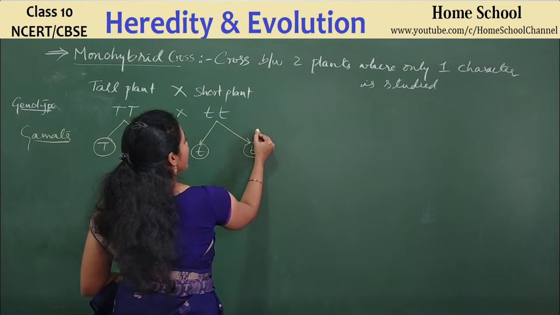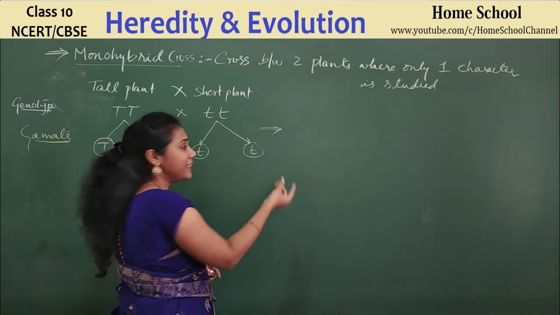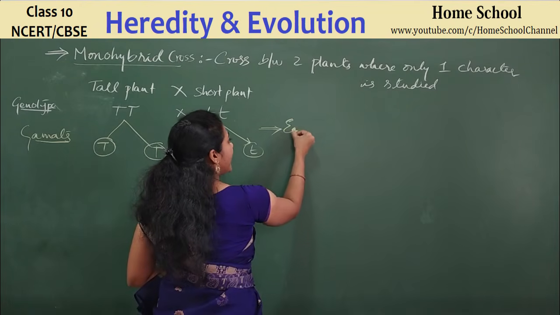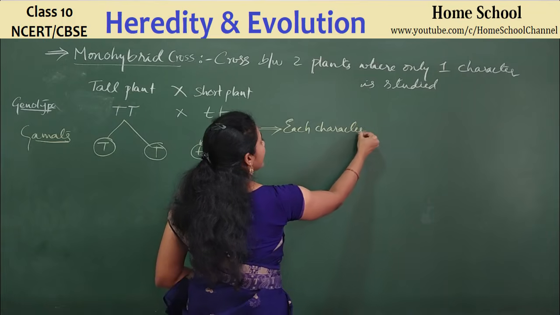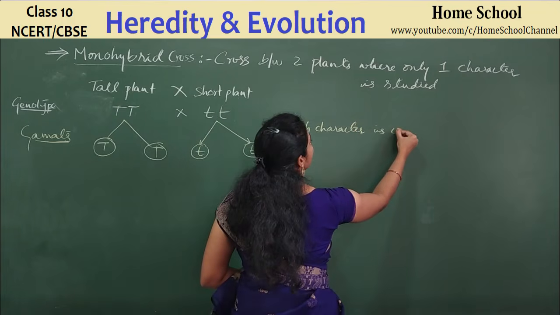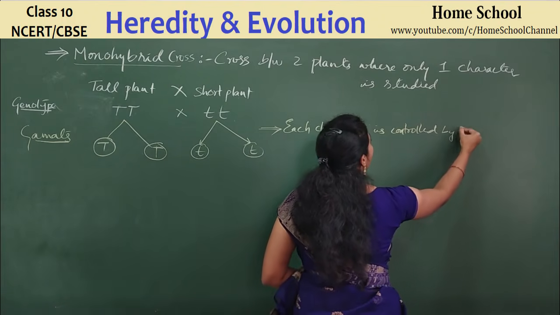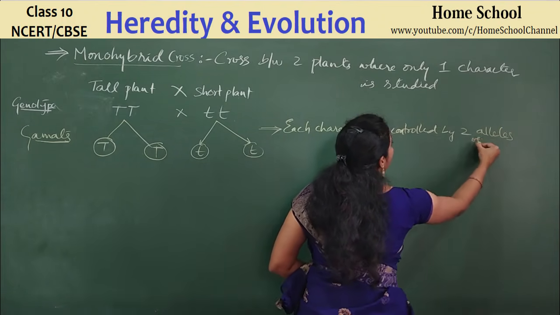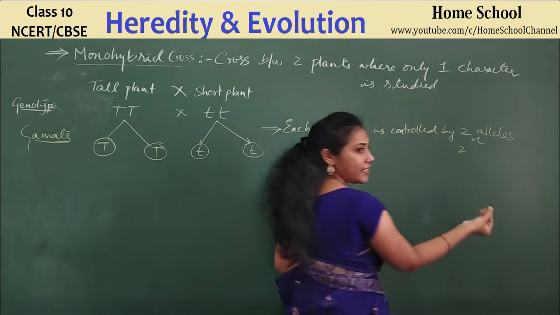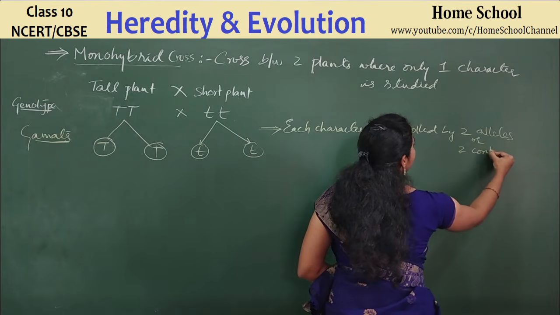What is the first principle? He said that each character is controlled by two alleles, or two alleles are nothing but two different forms of a gene. Two contrasting genes.